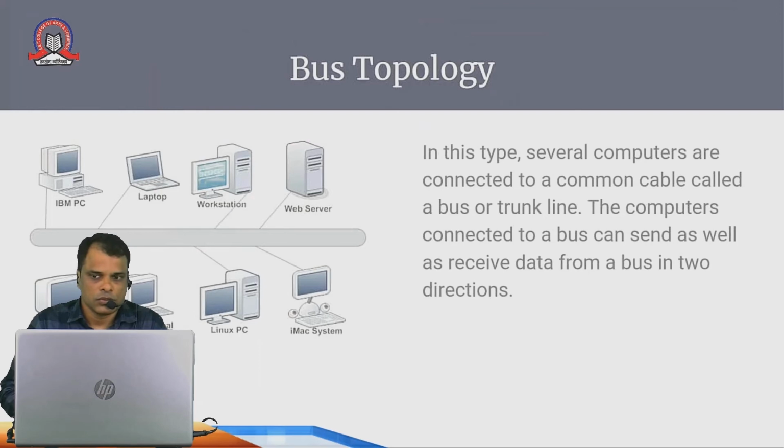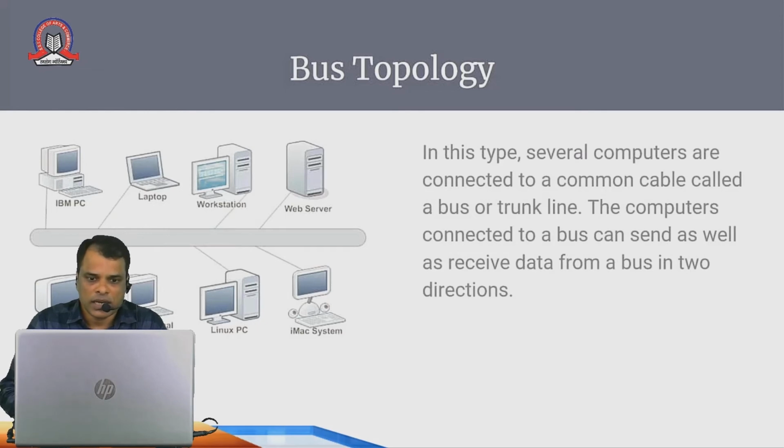As you see in the diagram, this is called a bus topology. There is a central cable, a big cable, and all other computers are connected to it in a straight line, as shown in the diagram. Several computers are connected to a common cable called a bus or a trunk line.